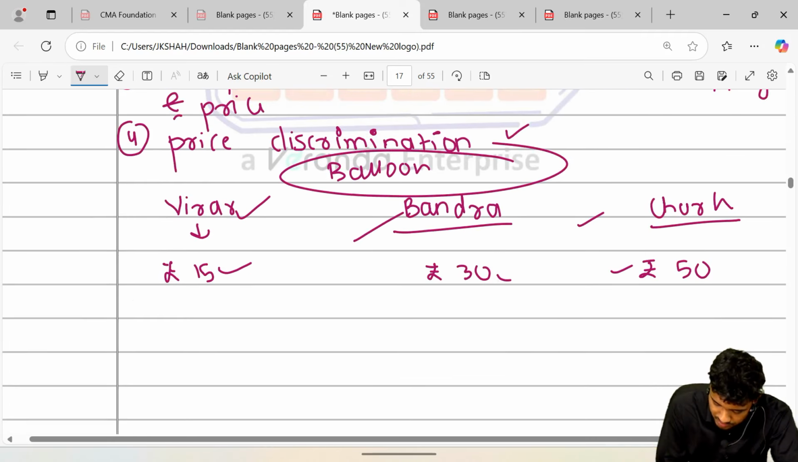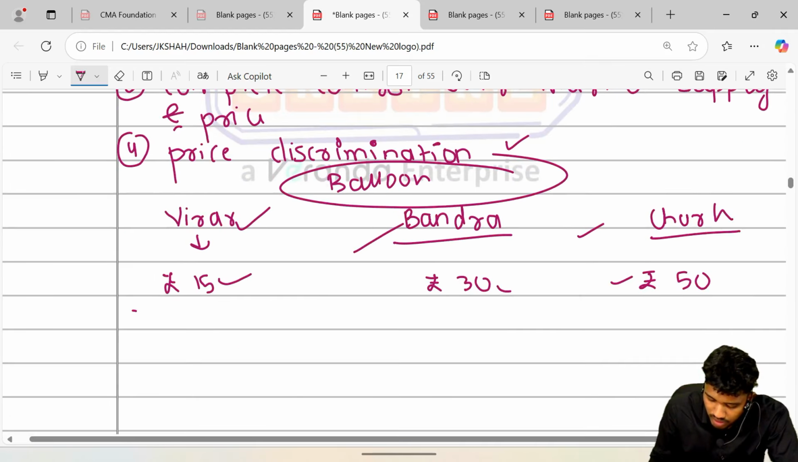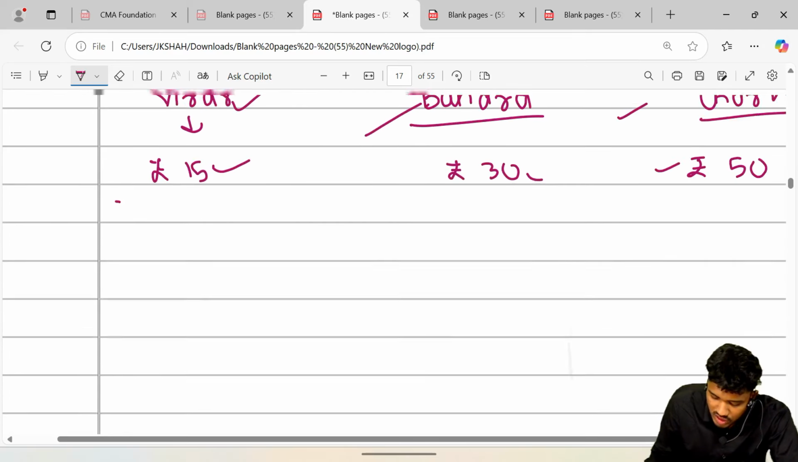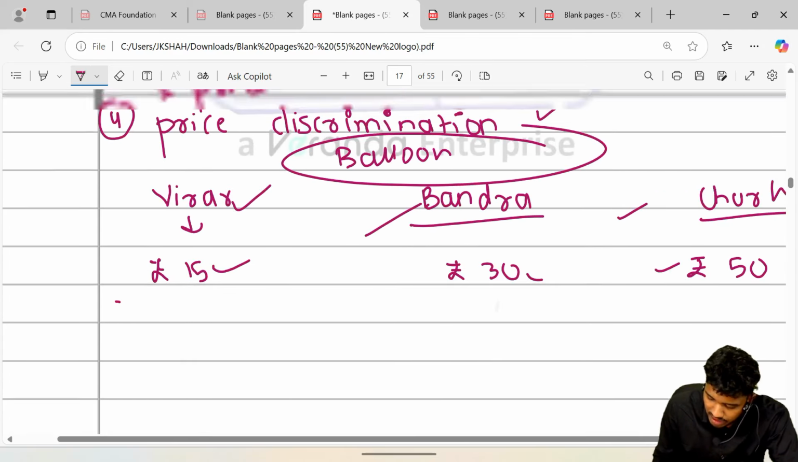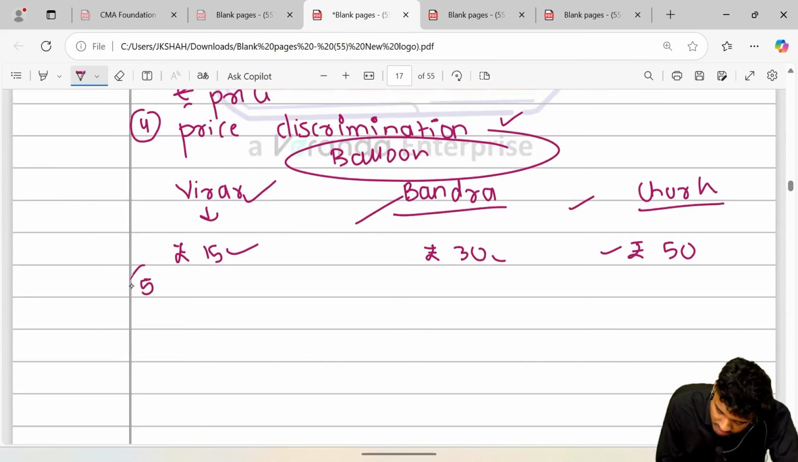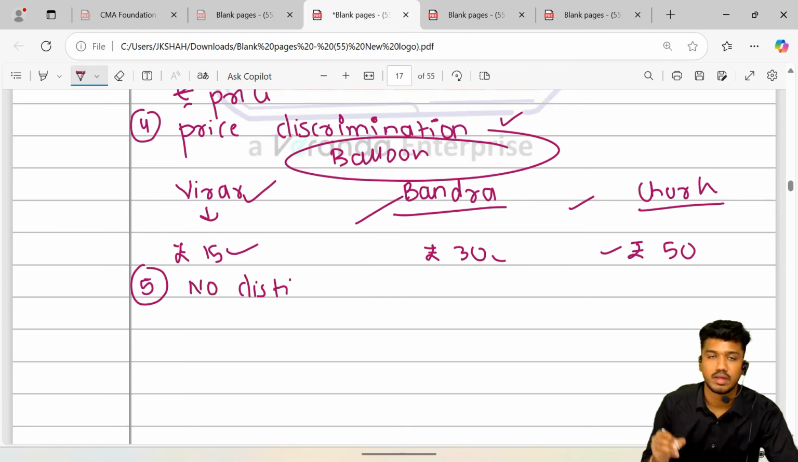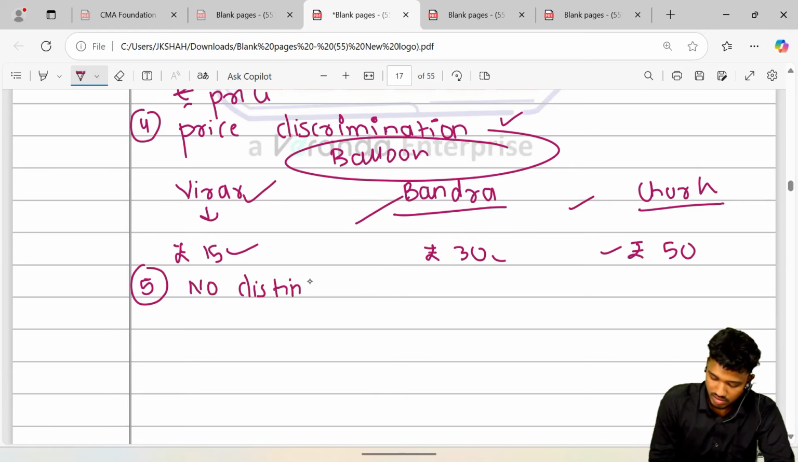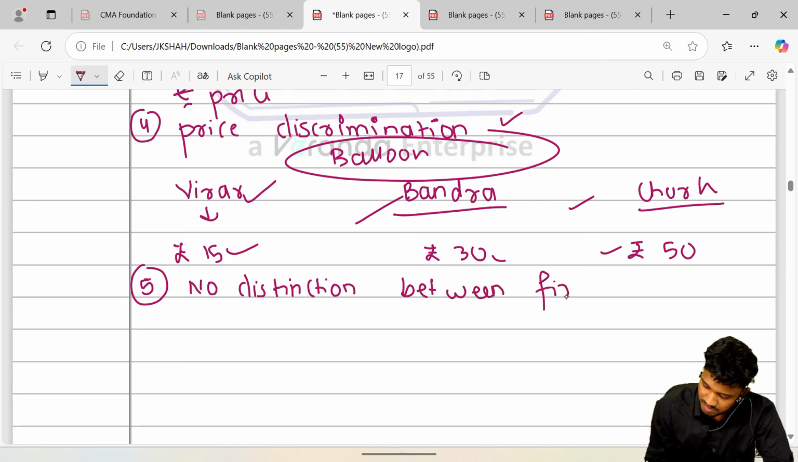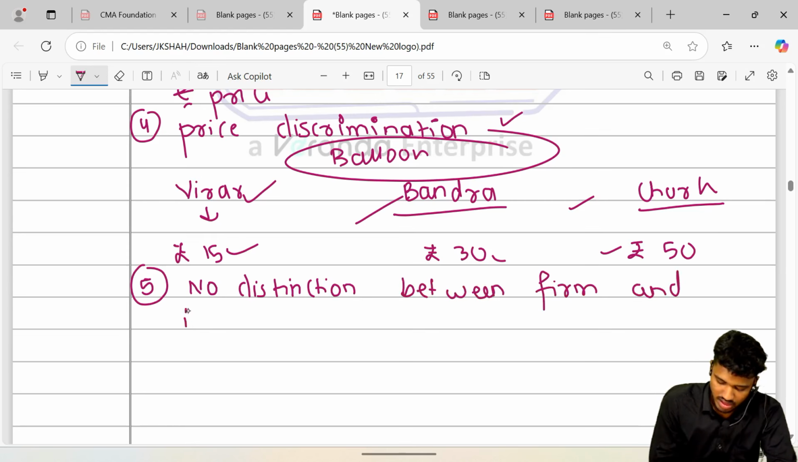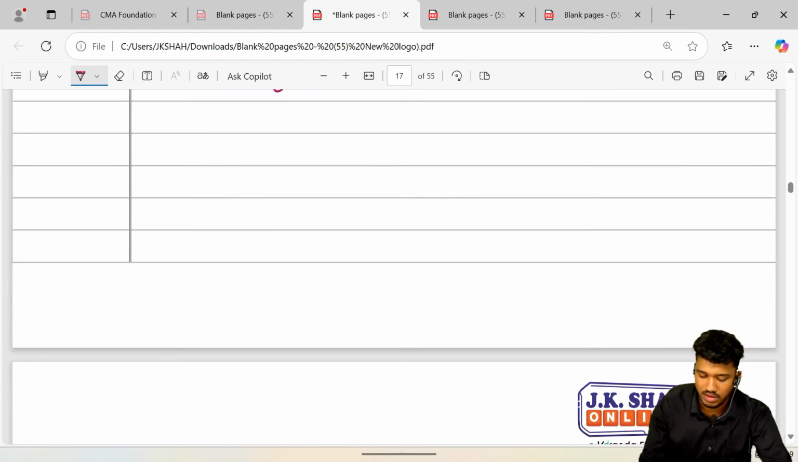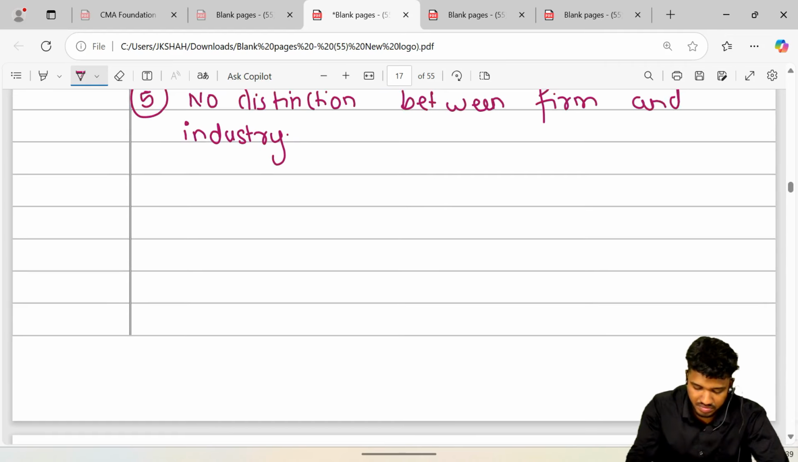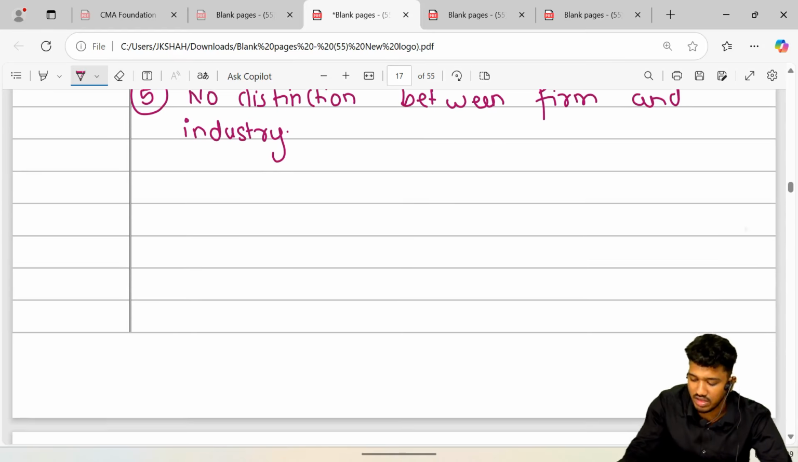Now we're going to come forward to the point that there is no distinction between firm and industry. As he is the only single player, he himself is the firm, and his firm itself is counted as the industry. There is no distinction between firm and industry. There would be no difference between firm and industry.